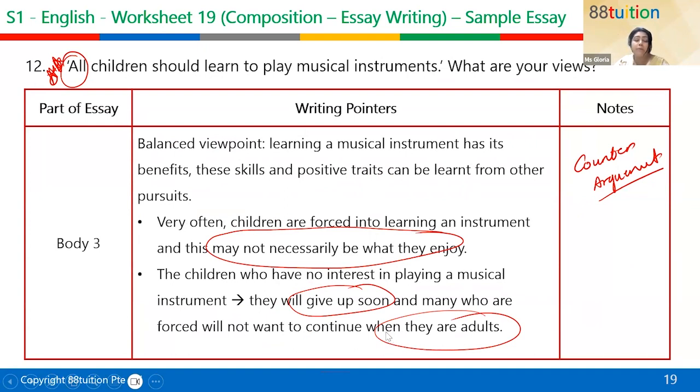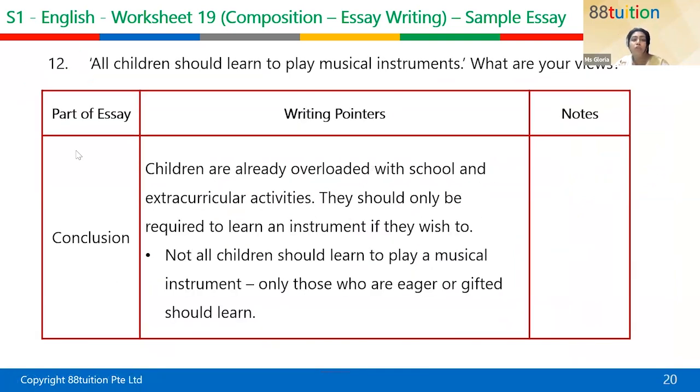will enjoy. Some people will give up, and when they give up, some people will not enjoy it, and some people will give up when they are forced to do it. So they're only doing it because they are forced to do it. Children are already overloaded with school and extracurricular activities. So they should only learn an instrument if they desire or wish to. Not all children should learn to play a musical instrument. Only those who are eager or gifted should learn. Do you see the difference?